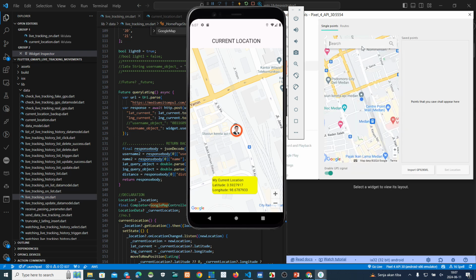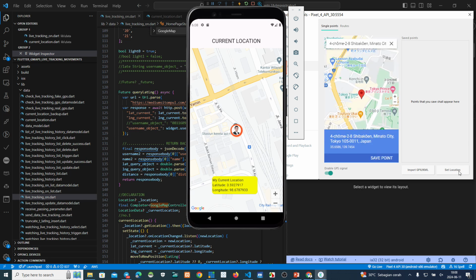For example, Tokyo Tower in Japan. Where is it in Japan? This one. If we click here, my virtual device will go to Tokyo Tower like this. Set location.